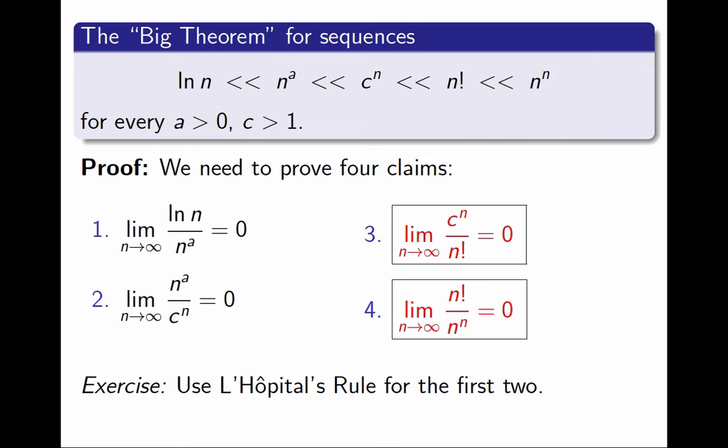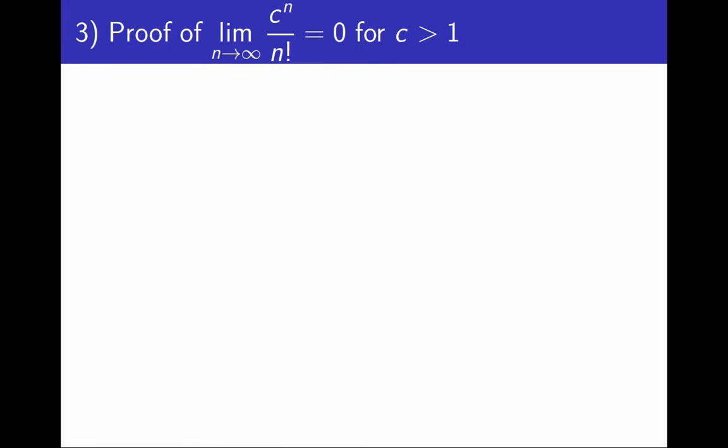The last 2 claims are more interesting. They involve n factorial, which is only defined when n is a natural number. Therefore, we cannot prove them using L'Hopital's rule. We will have to use other tricks. Let's do that. I will begin with the third claim. I want to prove that an exponential is much smaller than a factorial. Let's fix a real number c greater than 1, and let's define p sub n to be c to the n over n factorial. I want to prove that the sequence p sub n has limit 0.